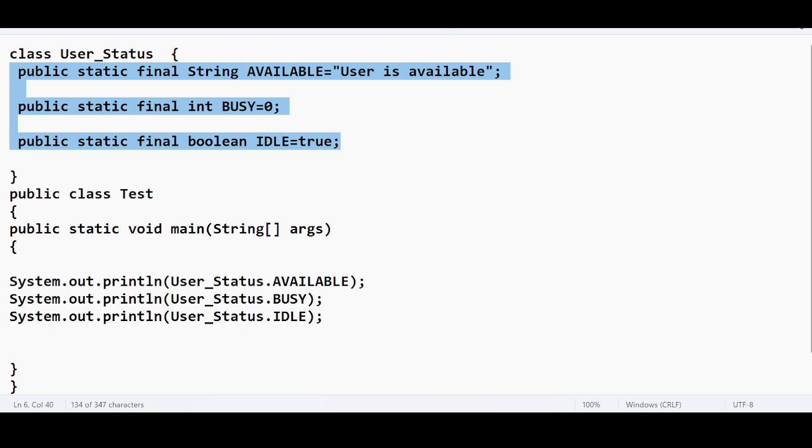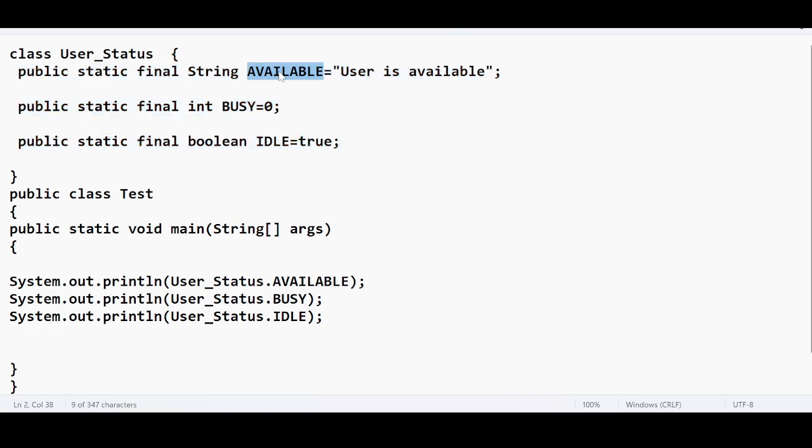if we access the constant variables through the values of the constant variables displayed, where the value of the constant variables may reflect, for example, the meaning can be changed here. See, I can say here available, but I can put the value here like user is not available. I can say busy. Here I am saying busy. Okay, but here I can represent a value that is irrelevant to the variable. I can say under one, something like this. Here it is idle. Okay, it is holding what? Boolean type. Instead of true, I can do false here. Okay, these things may happen internally by accident.